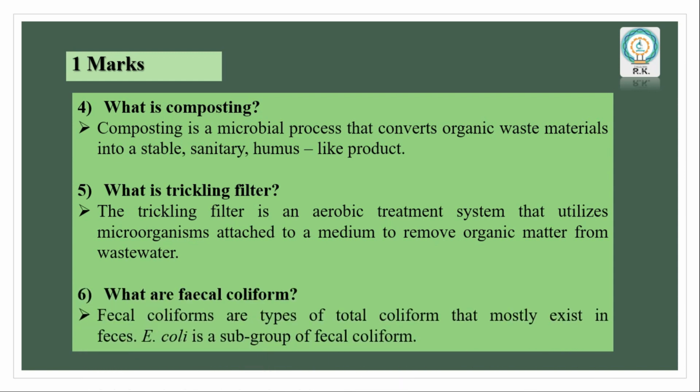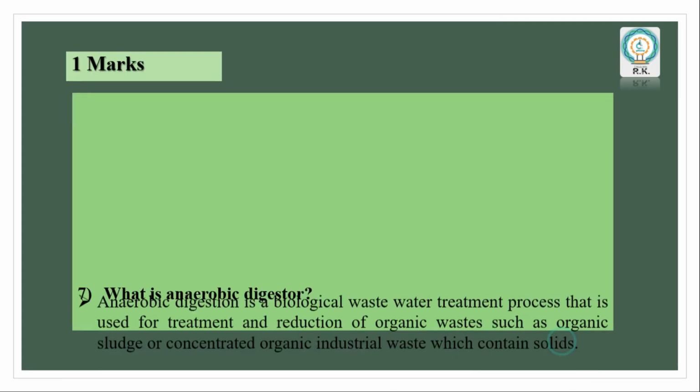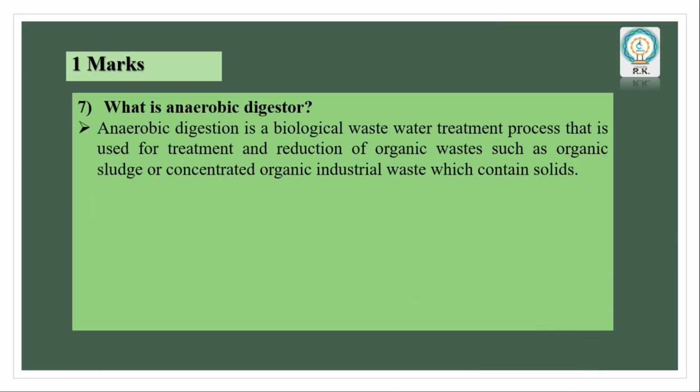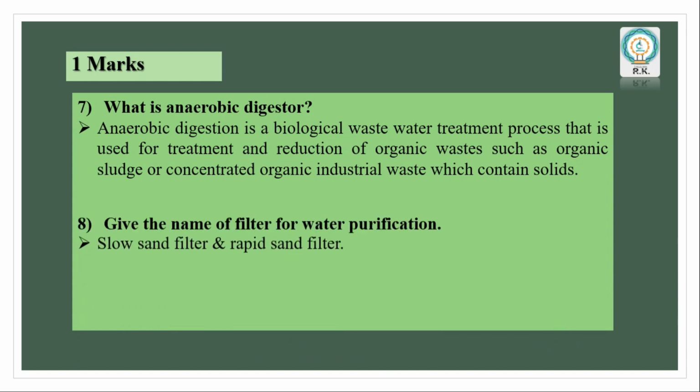What are fecal coliforms? Fecal coliforms are a type of total coliform that mostly exist in feces. Escherichia coli is a subgroup of fecal coliform. Then, what is an anaerobic digester? Anaerobic digestion is a biological wastewater treatment process used for treatment and reduction of organic waste such as organic sludge or concentrated organic industrial waste which contain solids.